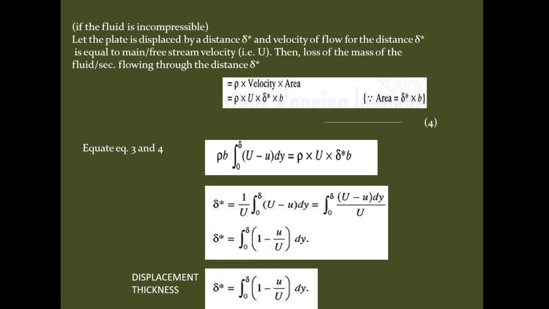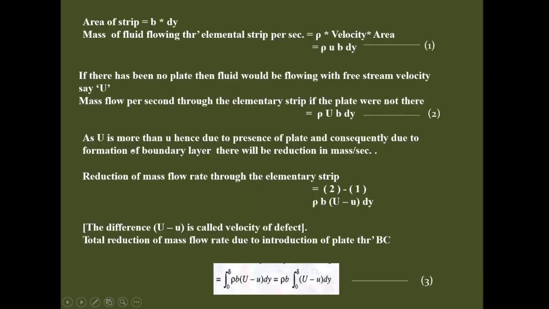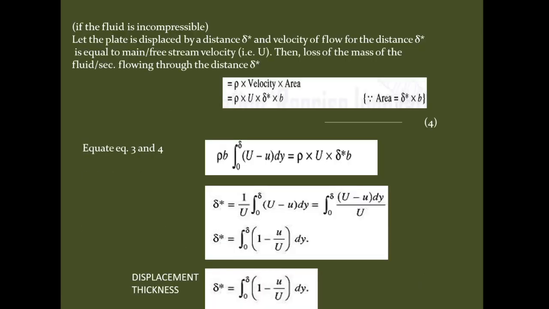Now here we have assumed that the thickness is delta star, so we will change the area. It will be rho into capital U into delta star into B. Now we will equate equation number 3 and equation number 4.